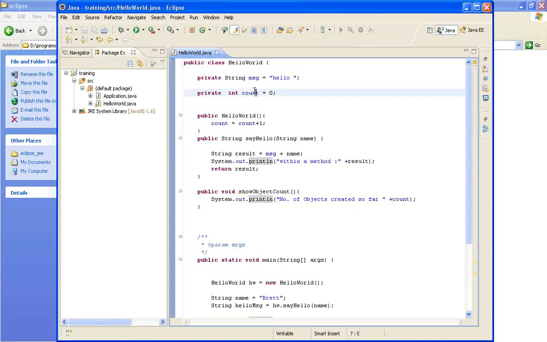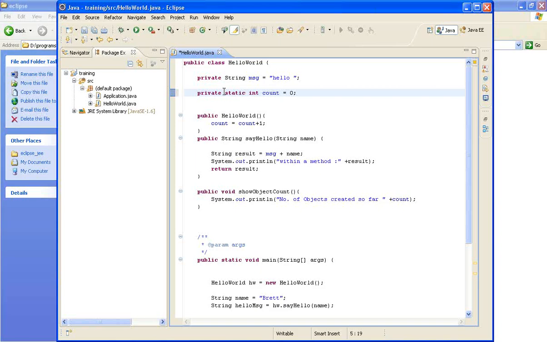But the count variable, now when I don't use static, it is similar to MSG. So when I don't use static, each object is going to have one variable similar to MSG. So if I create 3 objects, then there will be 3 count variables initialized.